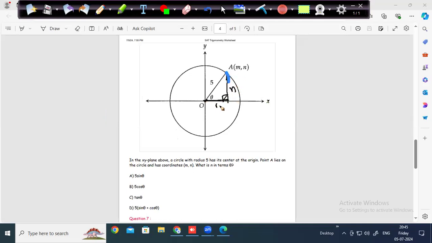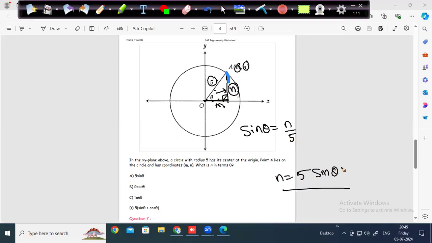You need to move m units, then you need to move up n units. Now they're asking what is n in terms of theta. I need n. I know opposite and I know hypotenuse. Opposite and hypotenuse is sine theta. Sine theta is equal to n by 5. So n is equal to 5 sine theta, which is option A. A for Agra should be your answer.